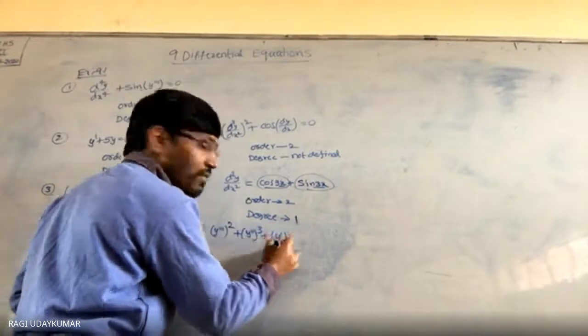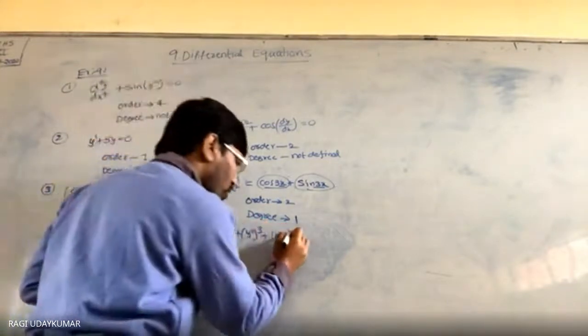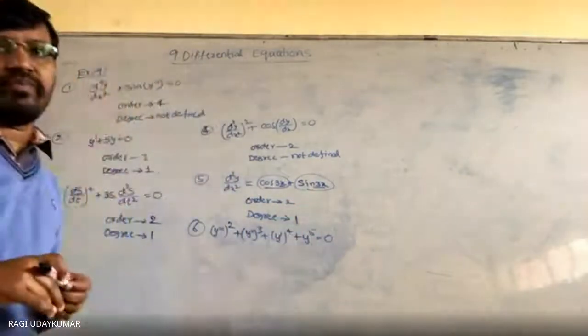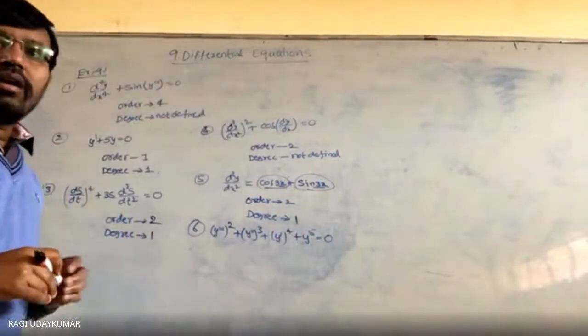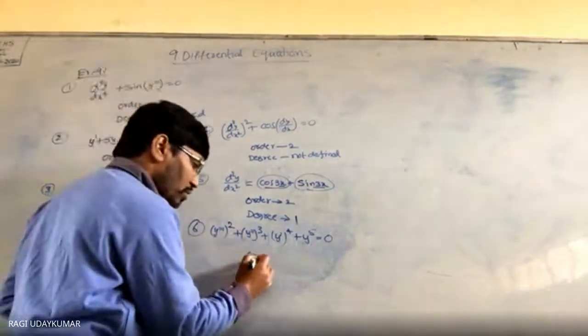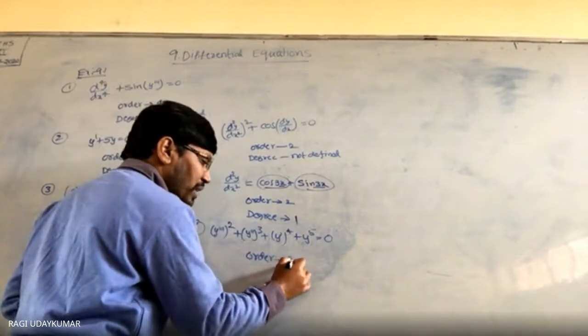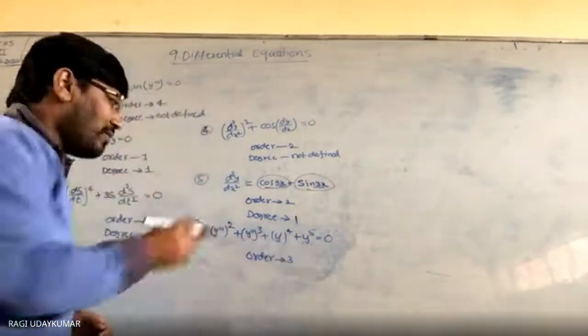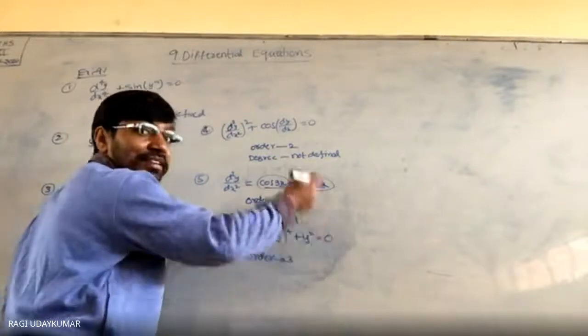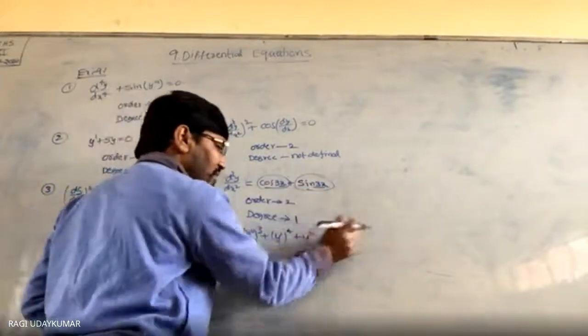Y 1 time derivative whole to the power of 4 and y to the power of 5 is equal to 0. This is a differential equation. The highest order of this differential equation क्या है? 3. So therefore, most means maximum derivative किधर कर रहे हैं, वो 3. And both 3 का power क्या है? Highest power क्या है? Suppose 3, if you are having somewhere else also, you may have like this also.